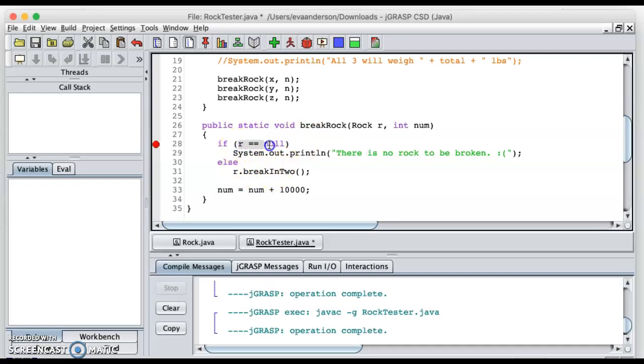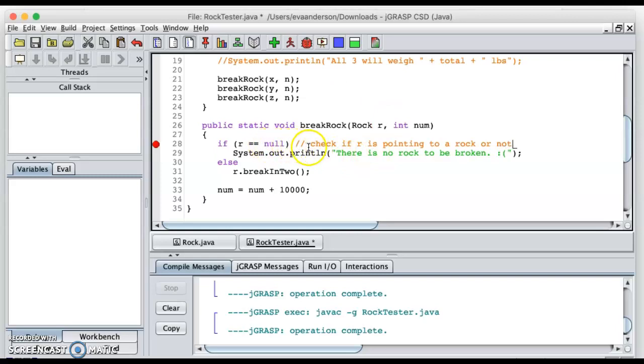So this is the correct way to ask if the pointer exists. Am I pointing to an object or not? That's what this is asking. Notice that null is not in quotes. It's not a string. It's a keyword, a reserved word. And this is how you check if r is pointing to a rock or not.